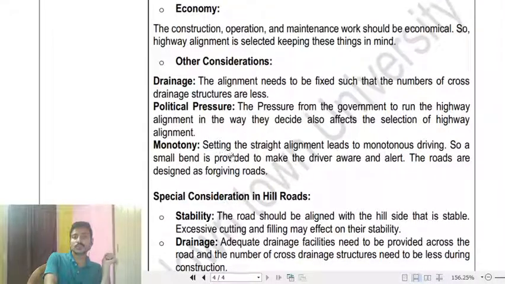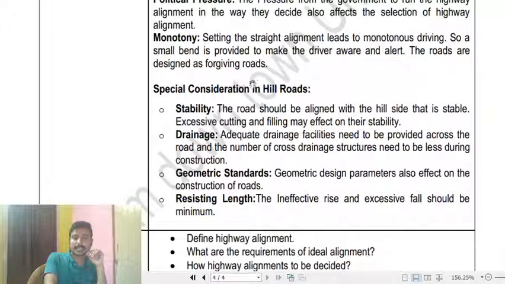Monotony means that a straight alignment leads to monotonous, boring driving. In such cases the driver may fall asleep and an accident may occur. So in some long straight stretches, the engineer intentionally provides some horizontal curve or some disturbance to the alignment, so that the driver keeps busy on the road. These are some special considerations. There are some other things, which we'll discuss in the next part.